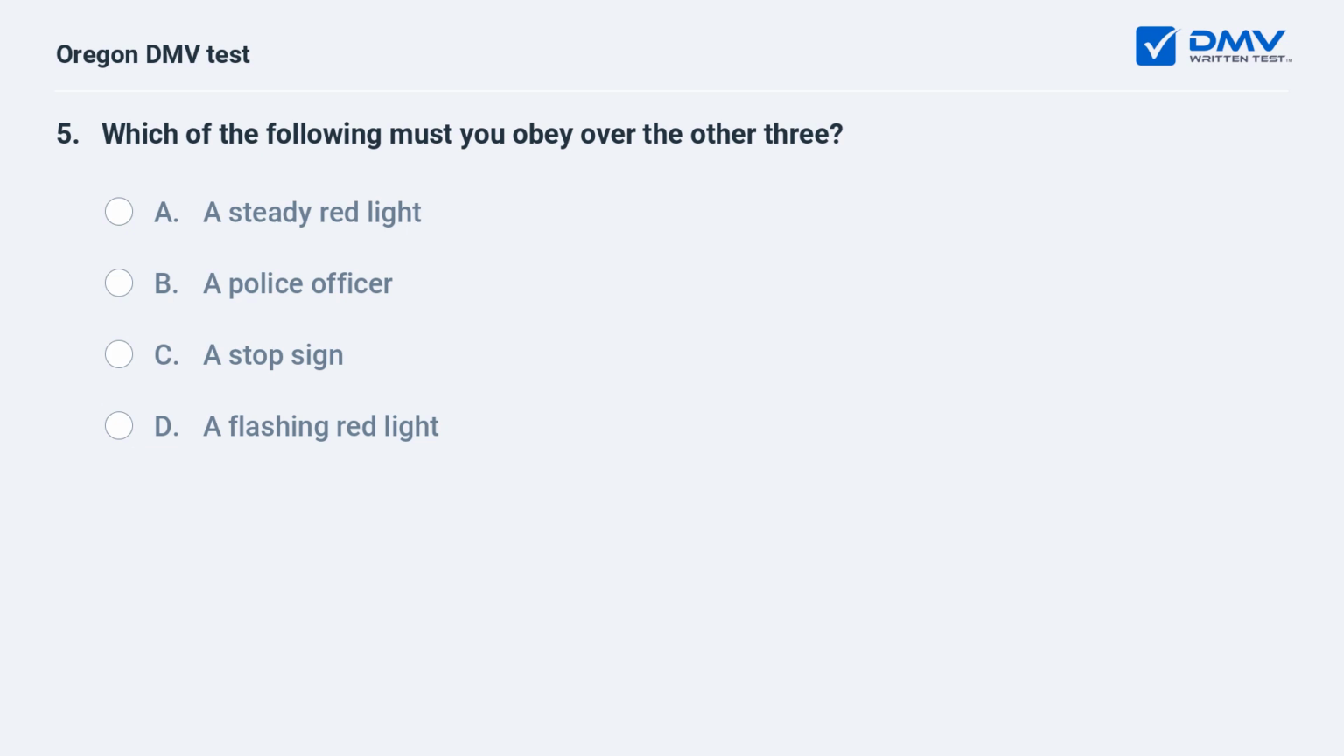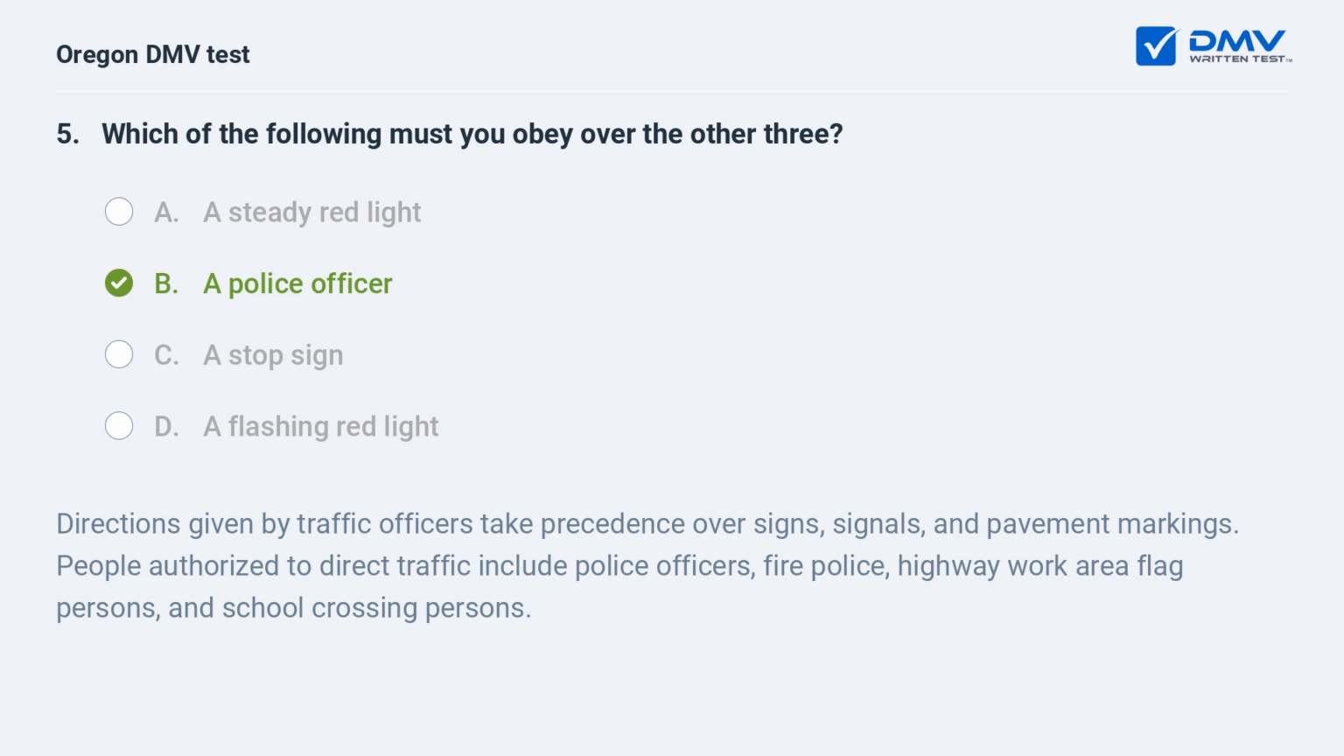Which of the following must you obey over the other three? A. A steady red light. B. A police officer. C. Stop sign. D. A flashing red light. B. A police officer. Directions given by traffic officers take precedence over signs, signals, and pavement markings. People authorized to direct traffic include police officers, fire police, highway work area flag persons, and school crossing persons.